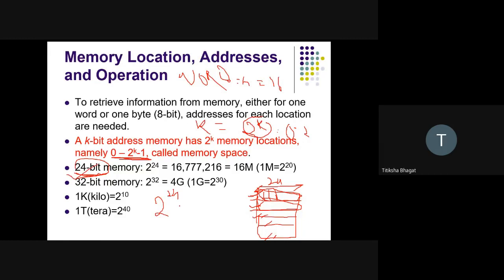That means from 0 to 2 raised to power 24 minus 1 will be the answer. Getting it? This is very important. Again, note down the two notations: 1 kilobyte is 2 raised to power 10 and 1 terabyte is 2 raised to power 40. You can note it down. This is very important: if word length is given, how can you calculate the number of memory locations?